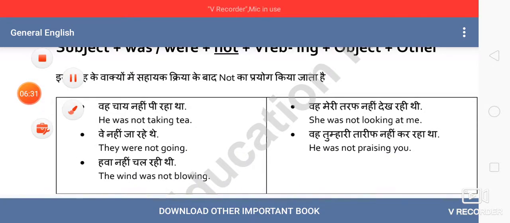Let's see one example, like: he was not taking tea. So after the subject he, you see the helping verb is there, was, then not. Not is between taking, that is the main verb, and was. So it tells the negative sense.